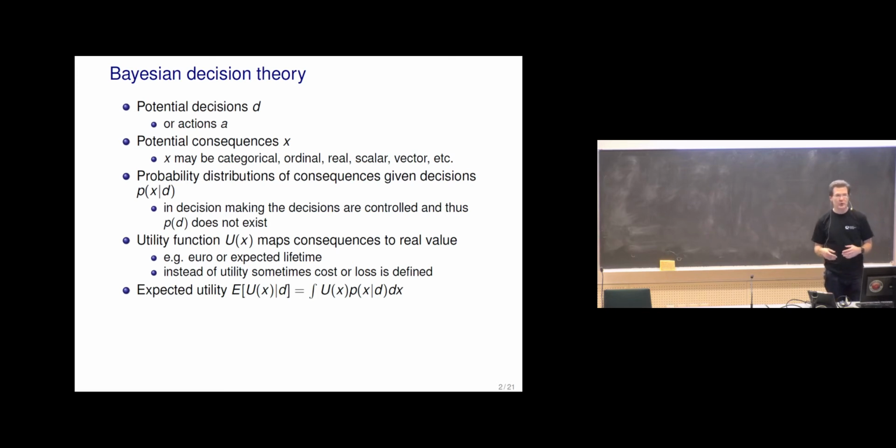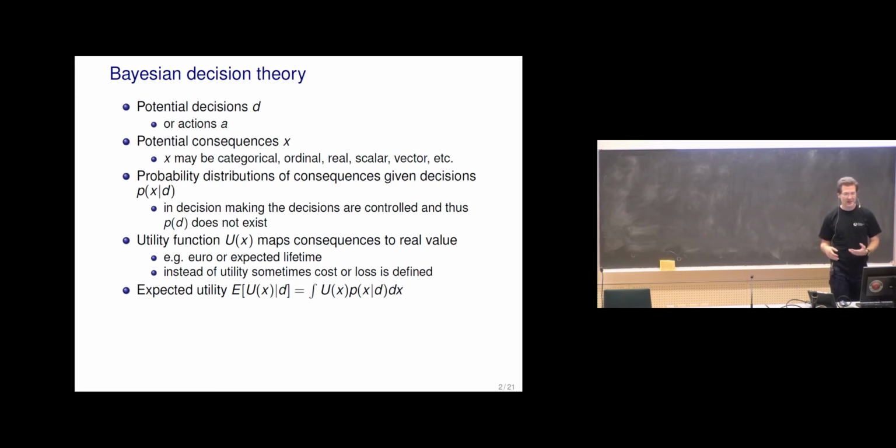And then we can compute expected utility. So knowing what would be the utility or cost of certain consequence, and since we have the probability distribution describing the uncertainty, we can then compute what would be the expected utility.